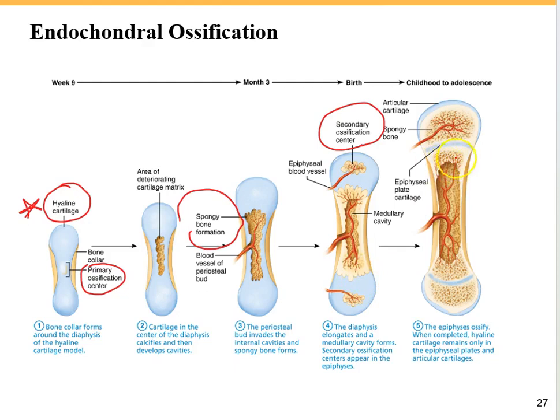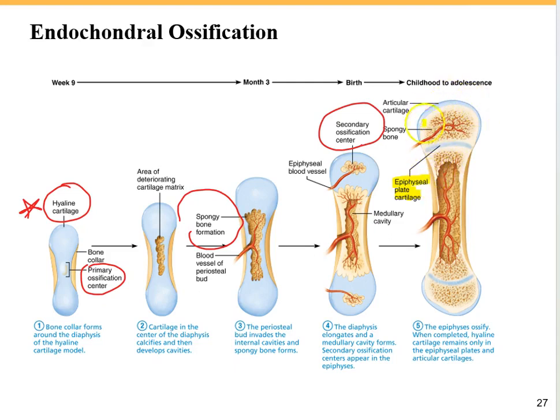So as you can see, all parts of the hyaline cartilage model are going to be bony, except these two regions. We have the epiphyseal plate cartilage, which is the hyaline cartilage between the epiphysis and diaphysis. It's going to be our growth plate, and it makes our bones longer.